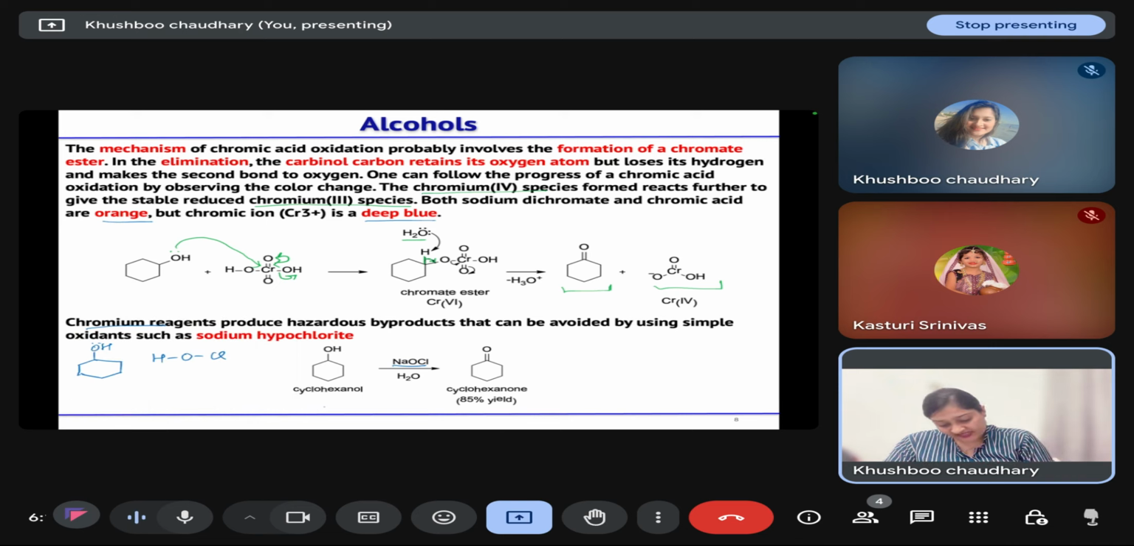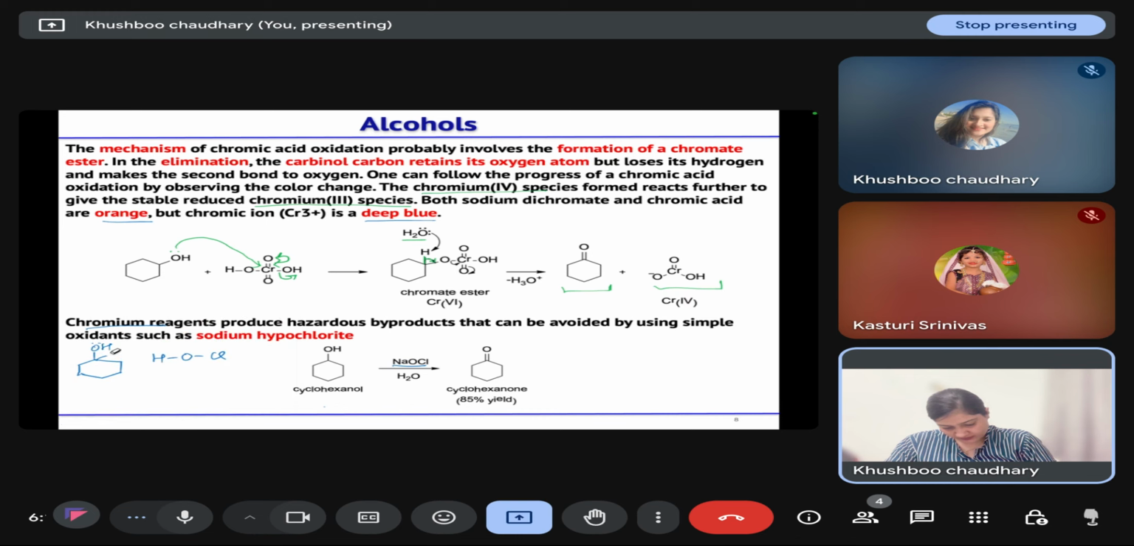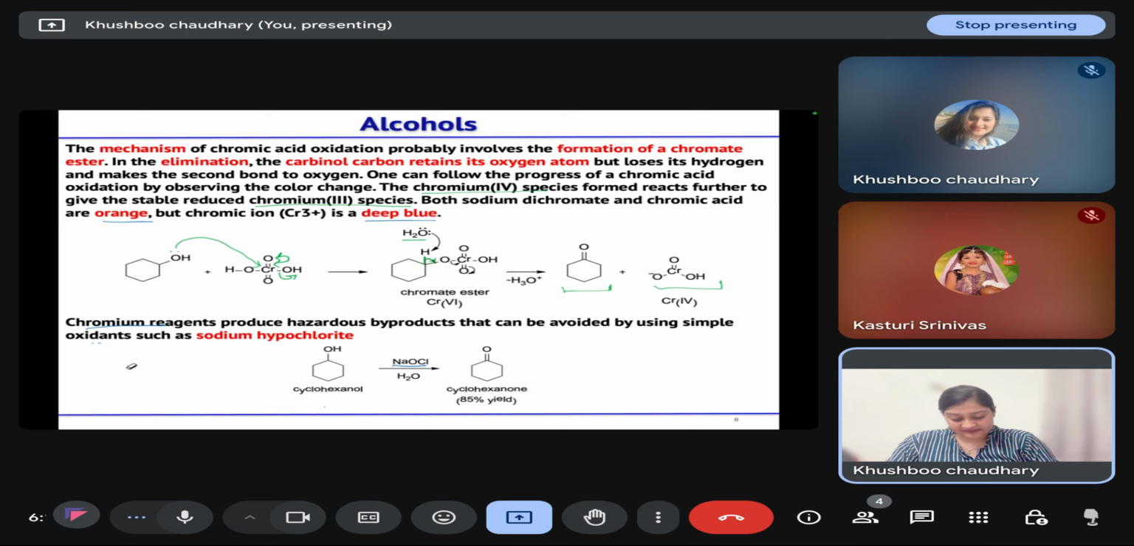First protonation will take place, and then HOCl will take the proton from the hydroxyl group, and then Cl will take the proton from the adjacent carbon to form the ketone. That's how the reaction will take place.